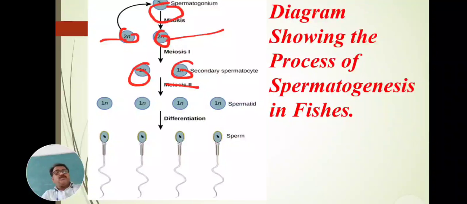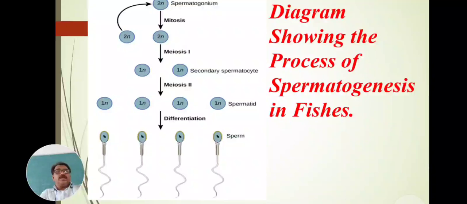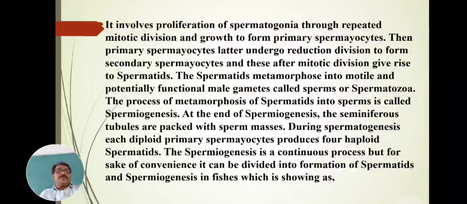This is the diagram showing the process of spermatogenesis, which can be seen in this figure. It involves proliferation of spermatogonia through repeated mitotic division and growth to form the primary spermatocyte.